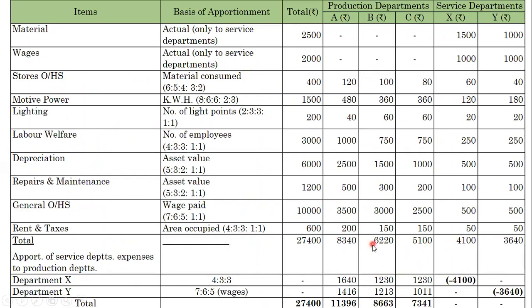We already totaled everything here. A total is 8,340. B total is 6,220. C 5,100. Sorry, X 4,100 and Y 3,640.